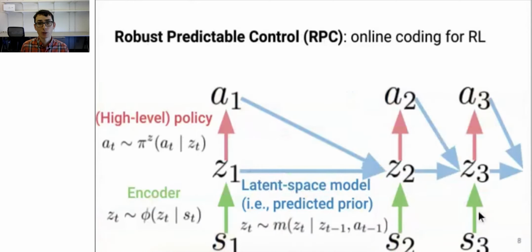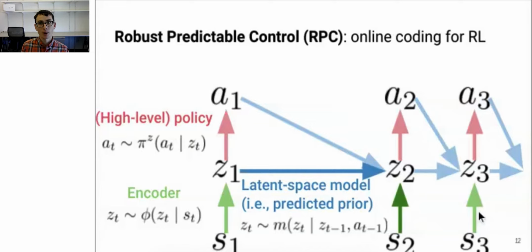Robust predictable control, or RPC for short, learns these 3 components: the encoder, the policy, and the latent space model. The encoder compresses observations into compact representations, and the policy chooses actions based on those representations. Now, the most interesting part is this model that predicts the next representation, and this is just like in online coding.